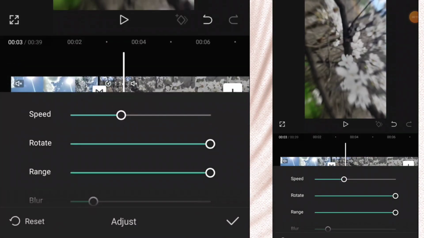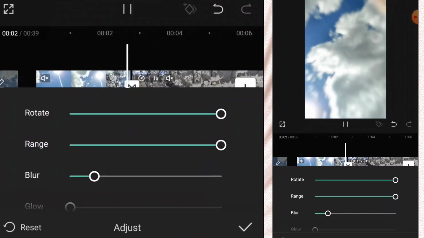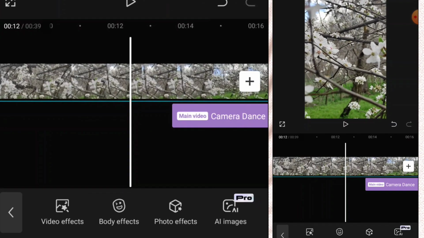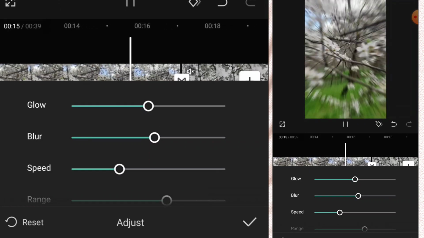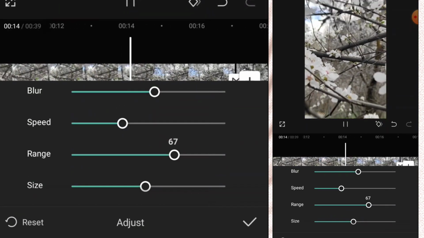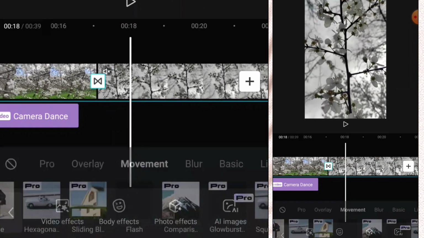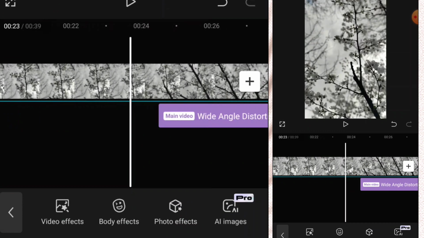I put the speed into 38, rotate and range to 100, blur to 18, and I use camera dance video effects for the end of the second video. And I set the glow to 50, blur to 54, speed to 33, range to 67 and size to 51. And the transition between the second and third video is up.